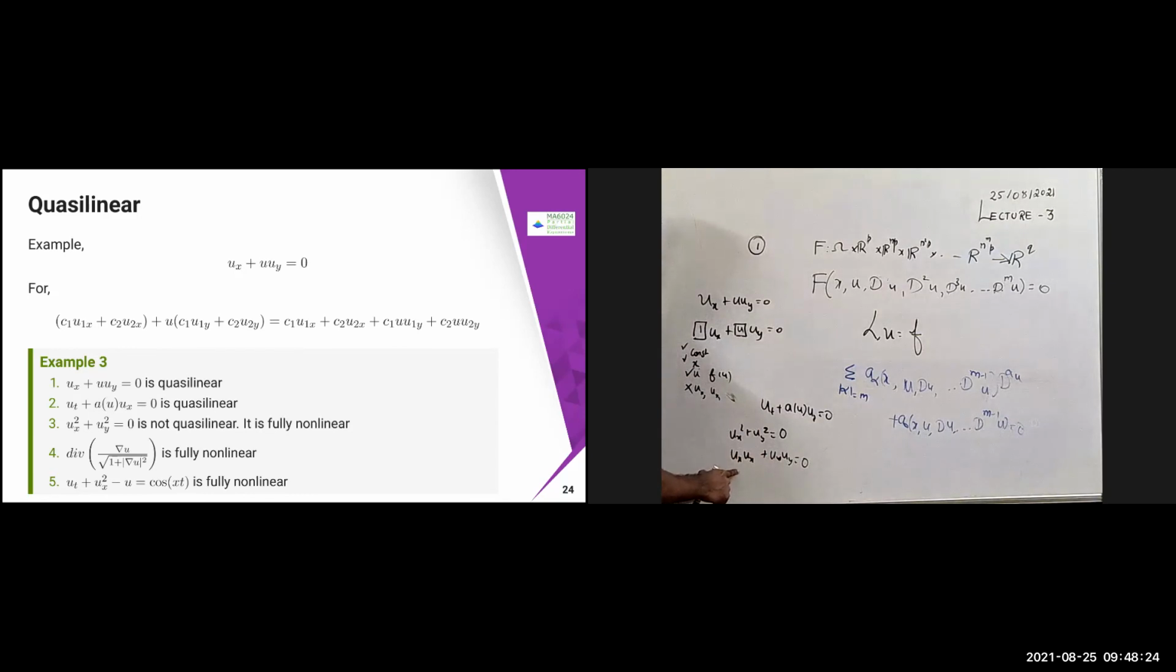If it is a quasi-linear PDE, the coefficient should be a constant, or a function of x, or a function of u. But here it is a function of ux. ux, uy, you can put it. So it is a function of ux and uy, therefore it is not a quasi-linear PDE. So it is called fully non-linear. In this case, it is called fully non-linear.